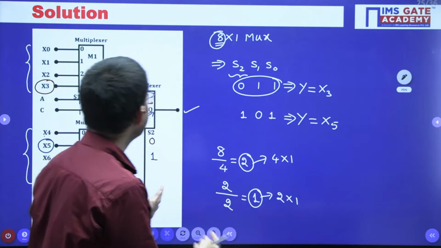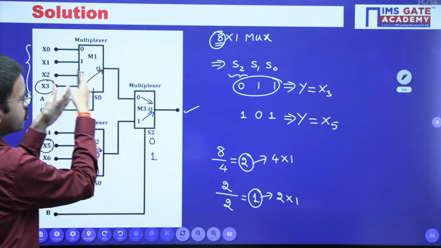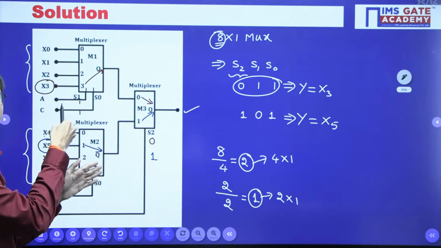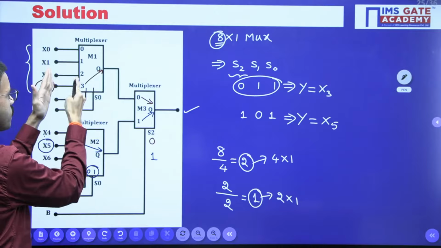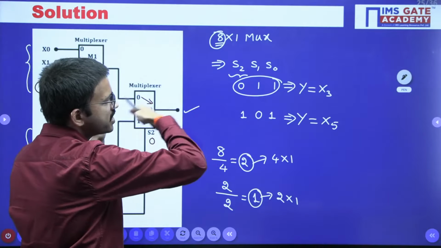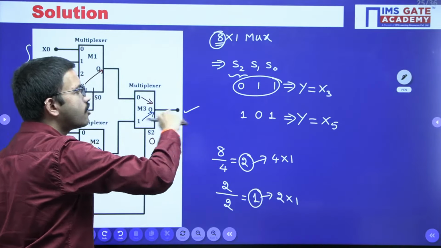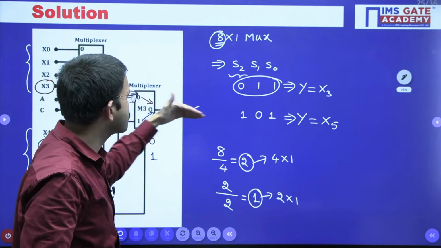But decoders will start from the output stage and then slowly we will go one step prior to it. Whereas for muxes we will start from the input stage and go till the last stage where you are getting the output as 1. The number of outputs is 1.